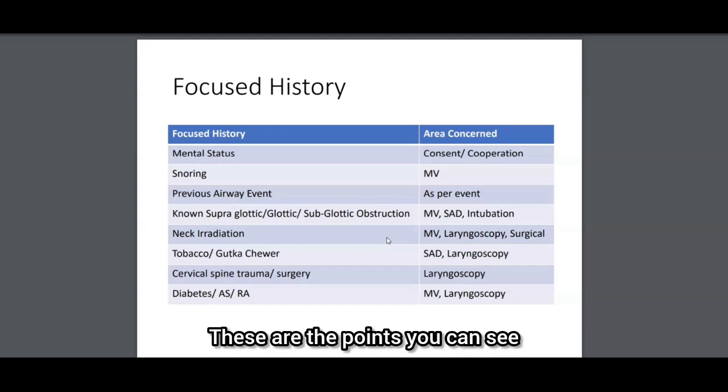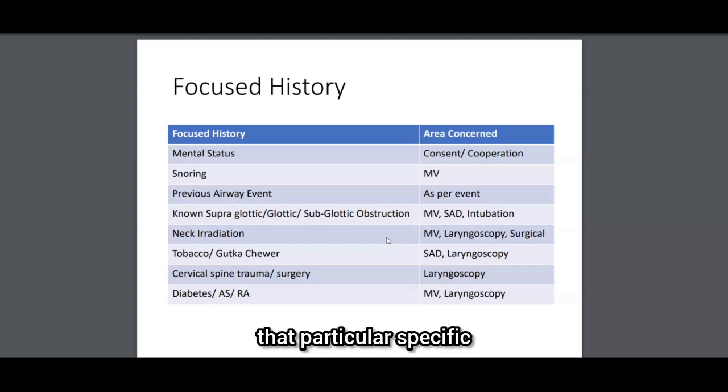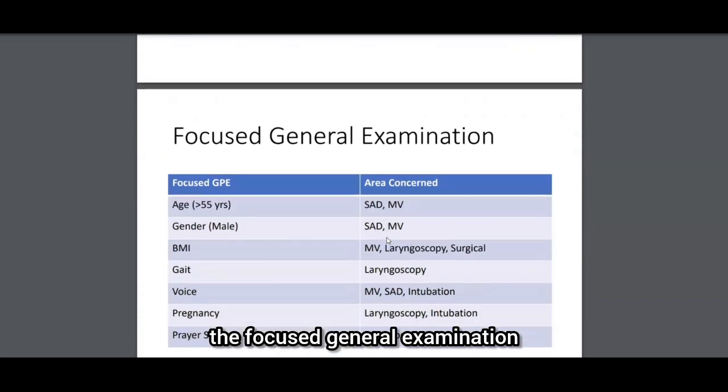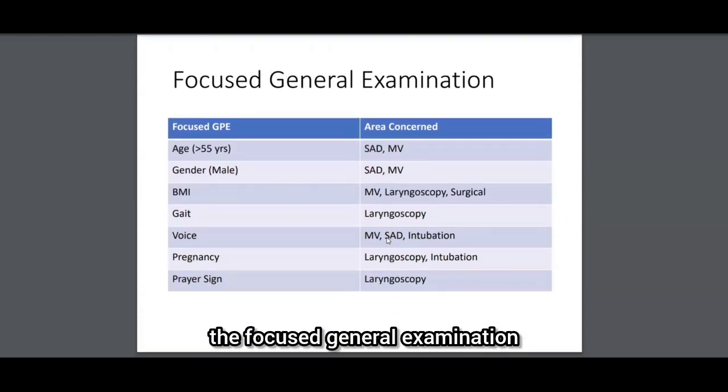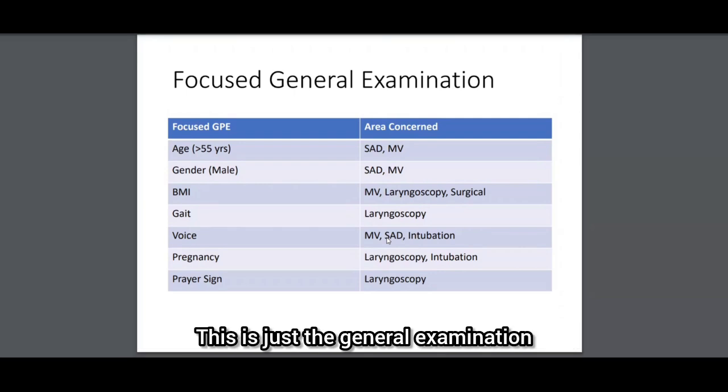These are the points where, solely based on history, you can see that there may be a possibility of difficulty with bag mask ventilation, supraglottic airway device, laryngoscopy or intubation. Then we come on to the focused general examination. This does not include your local airway examination. This is just the general examination.